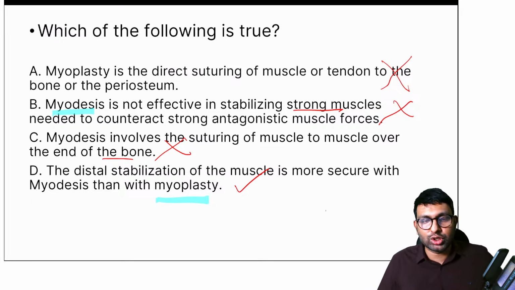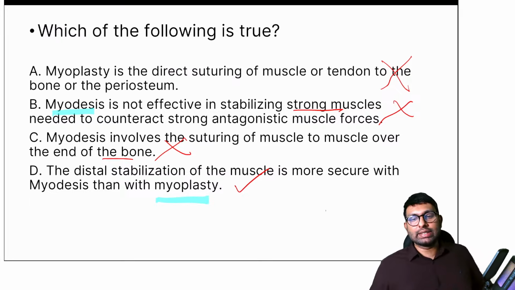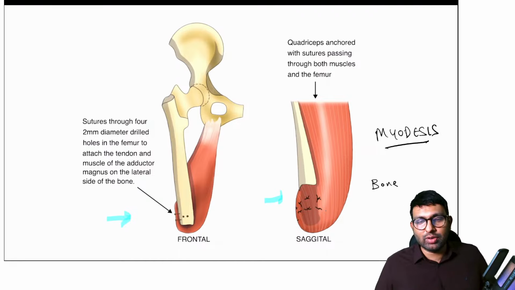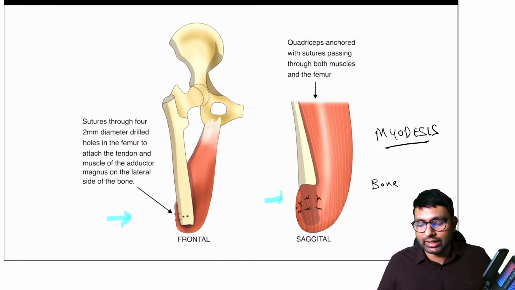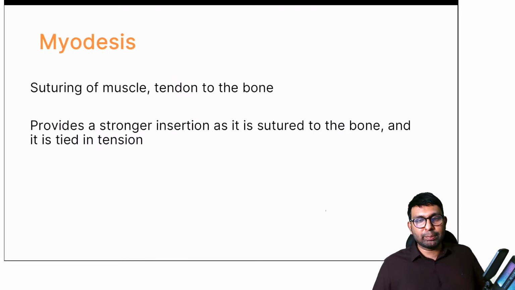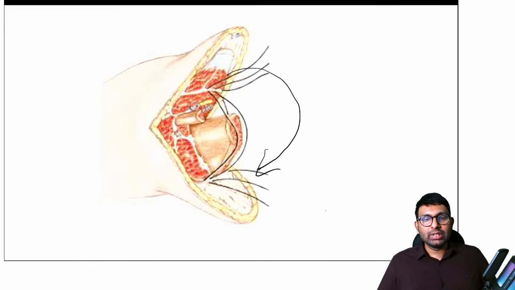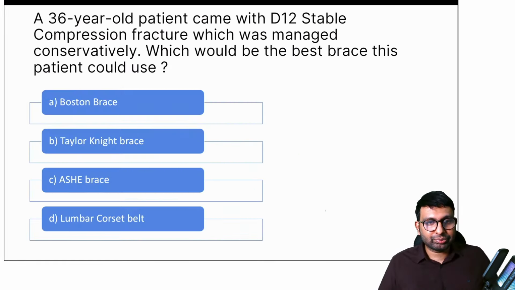So I hope you understood what myoplasty and myodesis are. The very important principle of amputation has been asked as a NEET PG question, not been asked in INICET till now, but they might ask you this time. Okay. So this is the concept.